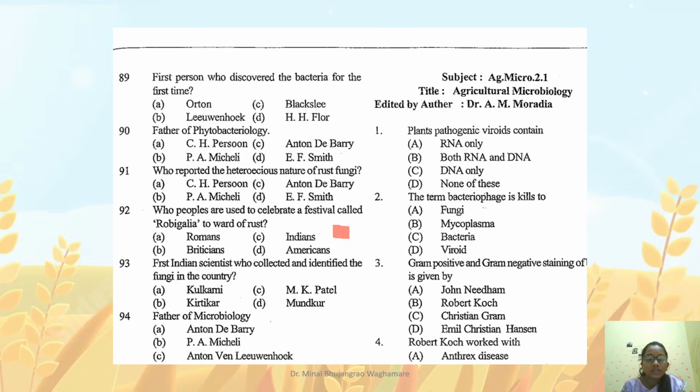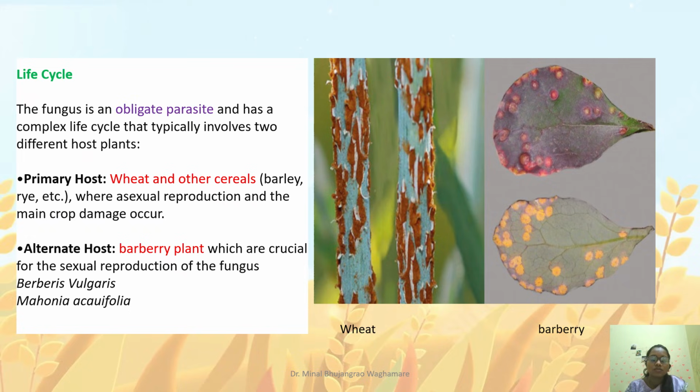Previously, a question has been asked on this topic, that we can see. Which people used to celebrate the festival called Robigalia to ward off the rust? So the answer is the Roman people, as we have seen in the earlier slide.